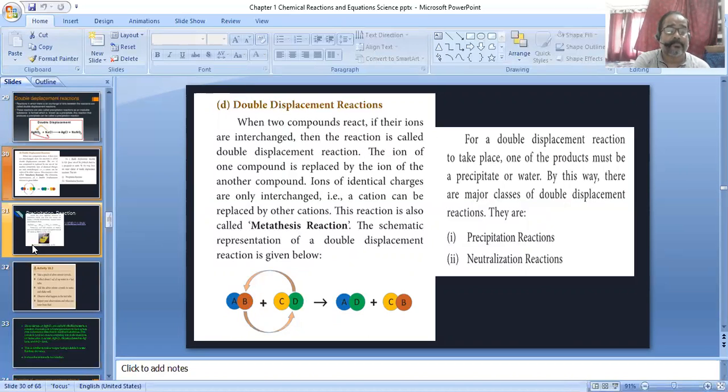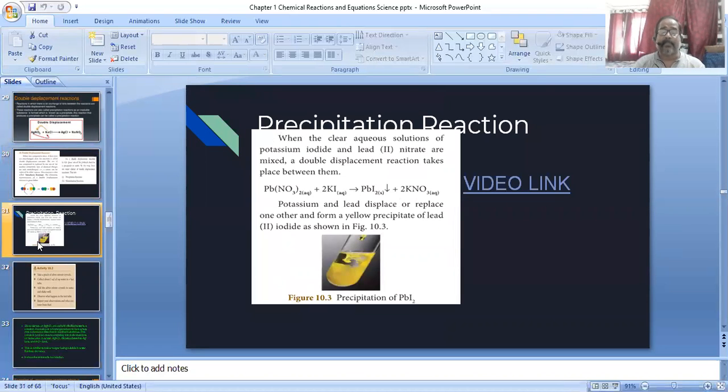Just see here, precipitate. Precipitate means a substance formed from a combination, and we can easily identify it as a substance in solid form. It is called a precipitate. For example, when a clear aqueous solution of potassium iodide, KI, and lead nitrate, Pb(NO3)2, are mixed together, a double displacement reaction takes place between lead nitrate and potassium iodide.